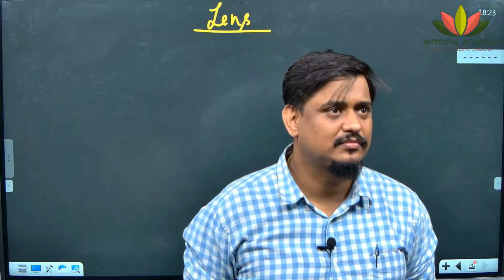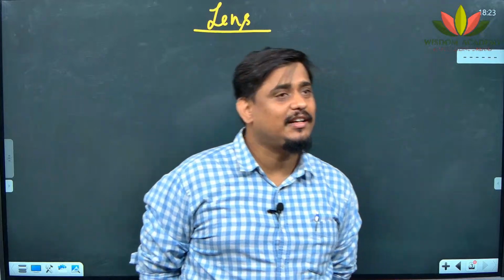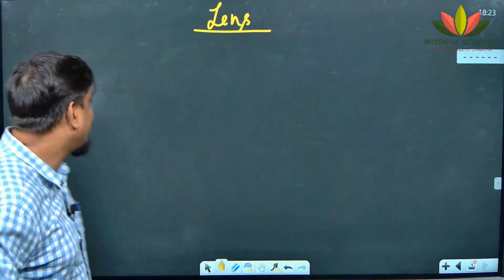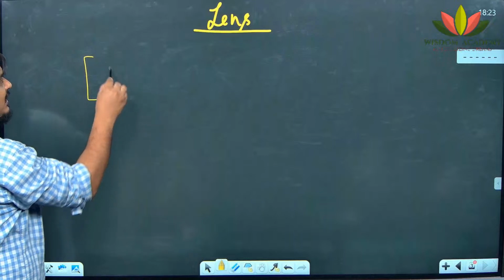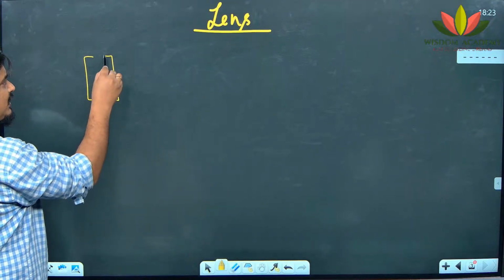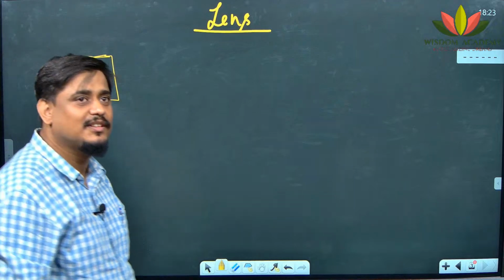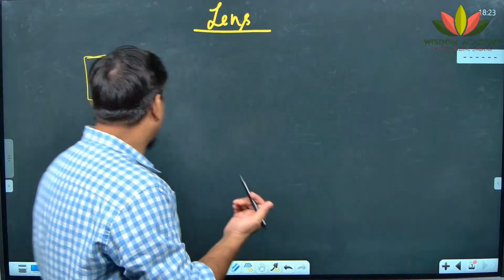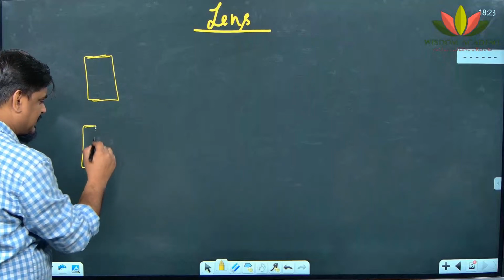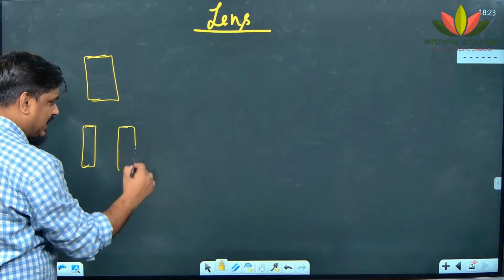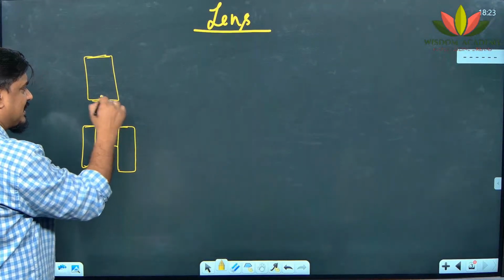Sir, two glass attached. What glass? Any glass. I have a glass like this, I have another glass like this. I attach both. Is it a lens, Nikhila? Transparent. Okay, they are transparent glass only. I am having one transparent glass, another transparent glass. I am attaching them and making like this. Does it become a lens?